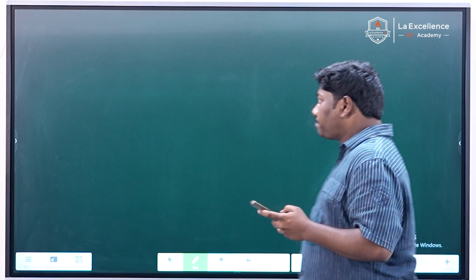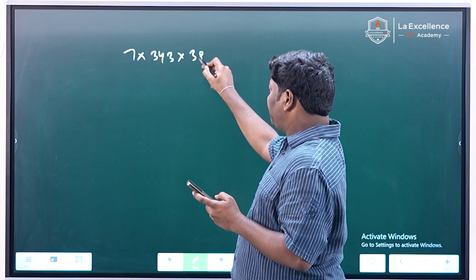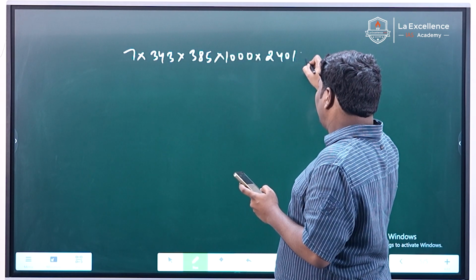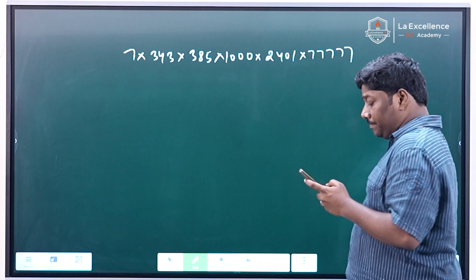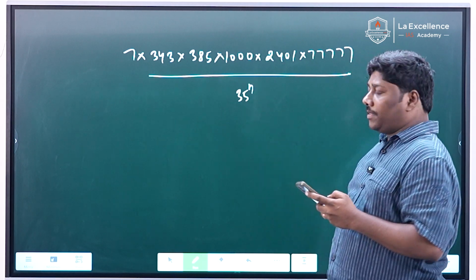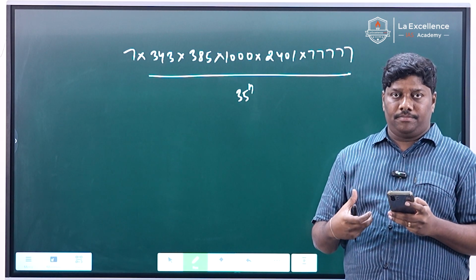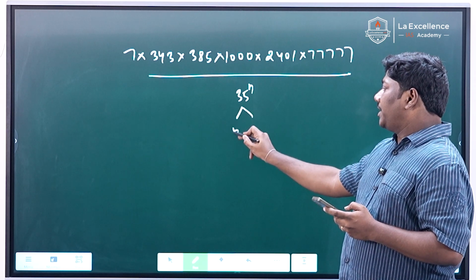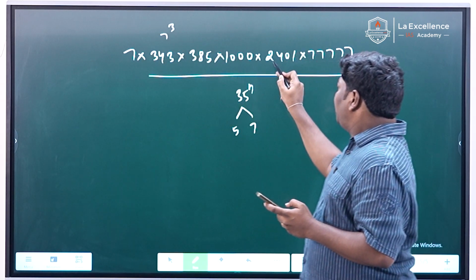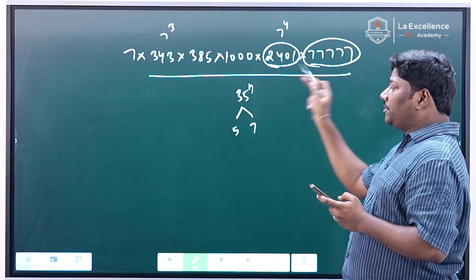There is one question: 7 into 343 into 385 into 1000 into 2401 into 7 is divided by 35 to the power of n. What is the maximum value of n, he asked. If it is divided by 35, the question appears to be difficult, but 35 means it is composed of 5s and 7s. As you can see, there are a lot of 7s. There is 1 seven here, this is 7 cube. If you understand that 2401 is 49 square, it is 7 to the power of 4, and there is 1 seven here. So there are a lot of 7s.